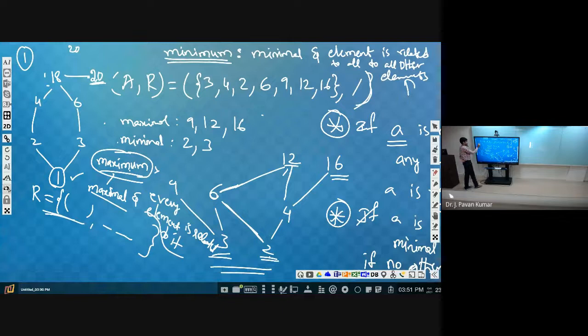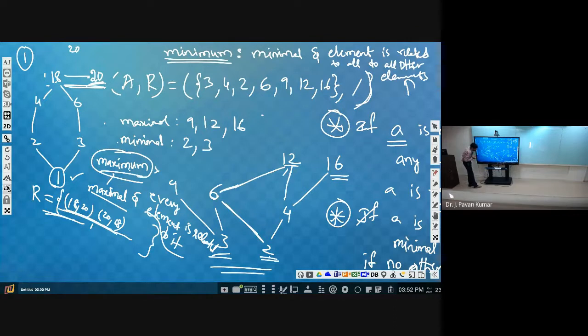If we have edges from 4 to 20 and 6 to 20, then 18 is related to 20 automatically. And we are saying these two are at the same level and we are having an edge. That means 20 is also related to 18. Then the relation will contain two pairs: 18, 20 and 20, 18. So these are symmetric pairs.